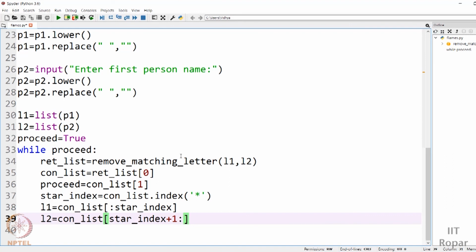I have found my one matching letter. I am trying to find another matching letter if possible. So I will repeat till all matching letters are found. If there is a position where there is no matching letter, at that time I will say that okay, this is when I have to stop. There is no matching letter, I have to stop. So this is part 1 of the game, crossing out the matching letters. Next comes counting in a circular fashion and predicting the relationship in FLAMES. We'll see that in the next part of the video.